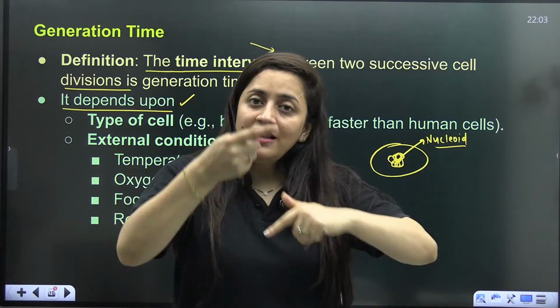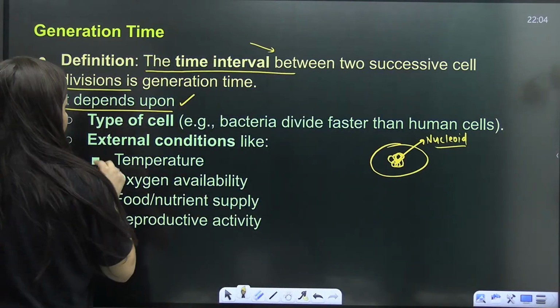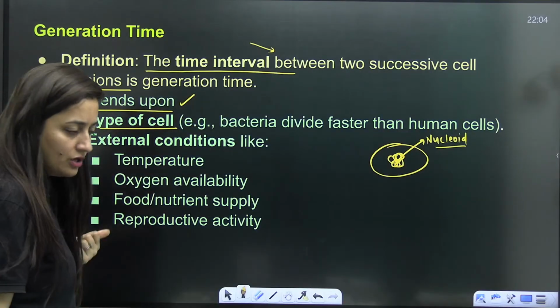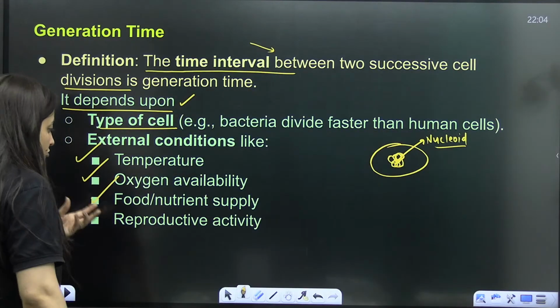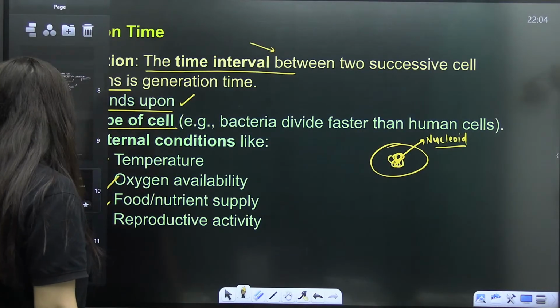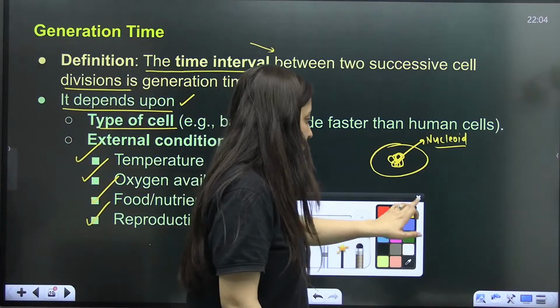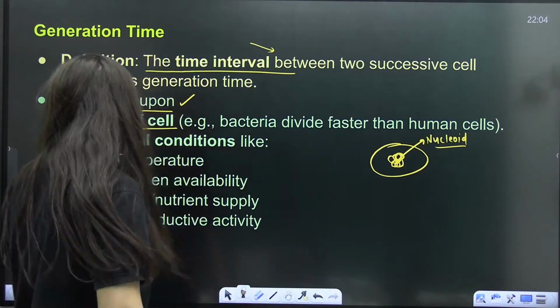So as per the cell and the organism, this generation time varies. For example, bacteria will divide faster in comparison to a eukaryotic cell. Temperature, oxygen availability, food, reproduction, everything affects this generation time. So it is different for different organisms.